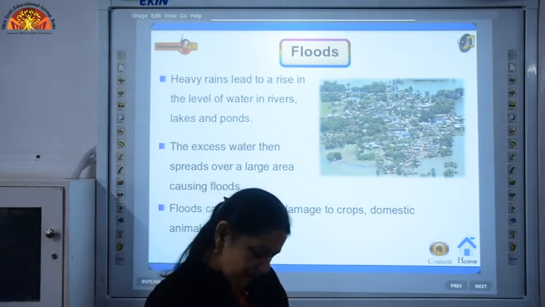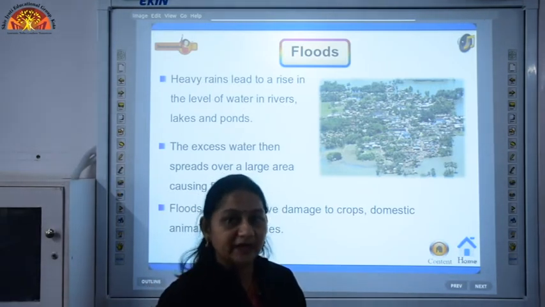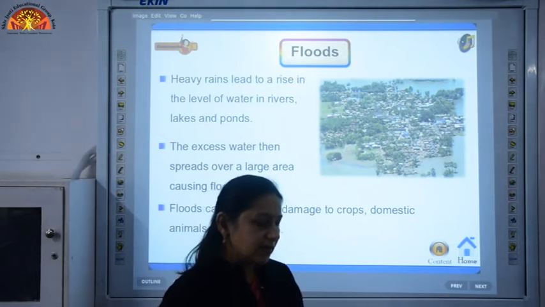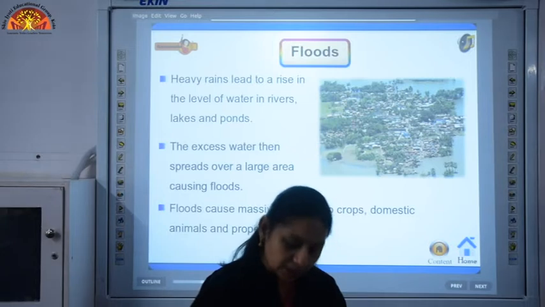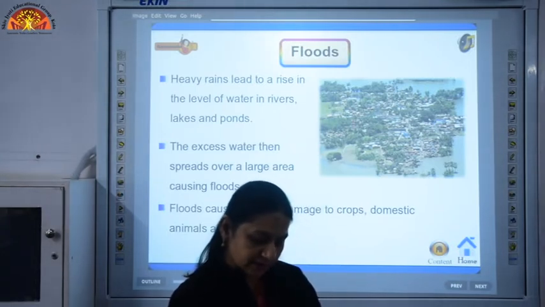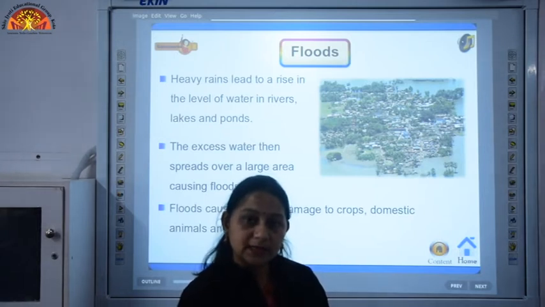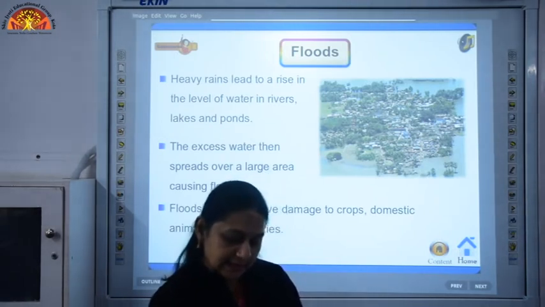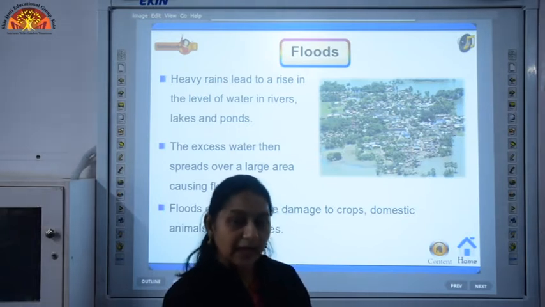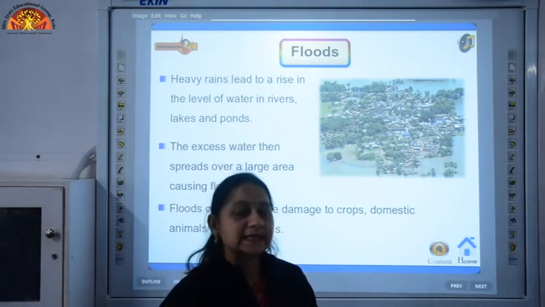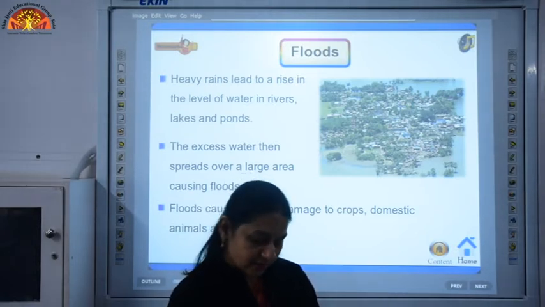Now, children, we have our second internal question on page number 203. What are the adverse effects of flood? You will find the answer on the same page, that is 203. The effects of floods are given in points. There are 7 points: diseases, starvation. Starvation means to perish from lack of food. When there is scarcity of food, people start dying, and that is starvation.